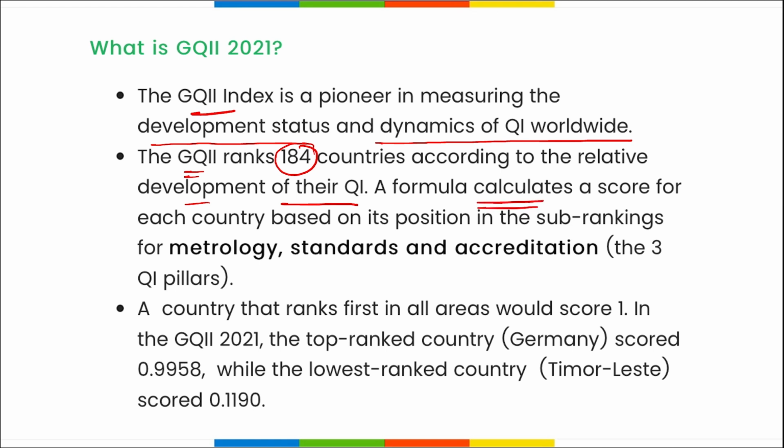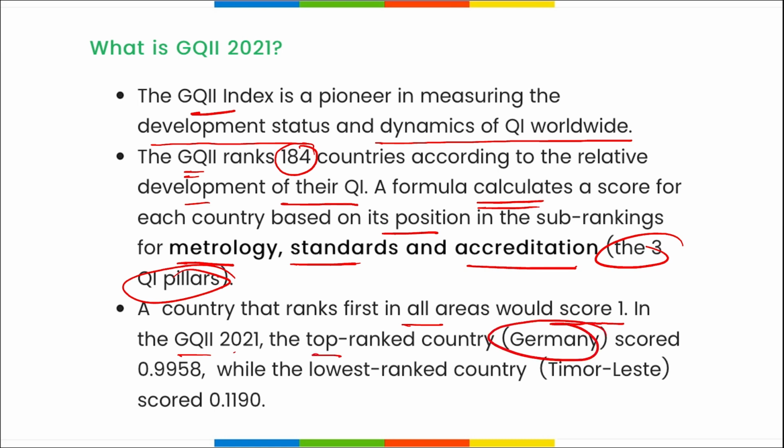A formula calculates a score for each country based on the position in the sub-rankings for metrology, standards and accreditation, that are the three QI pillars. A country that ranks first in all the areas would score 1 in the GQII, and the top country is Germany with the first position. Second is USA. Third is China, and India is at the 5th position.